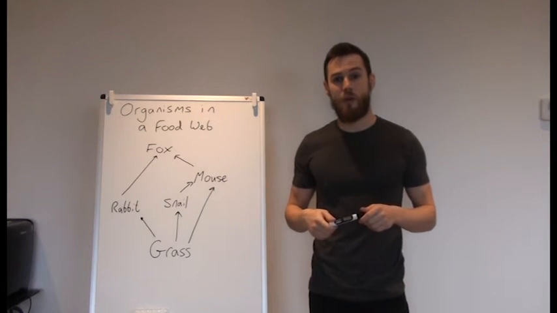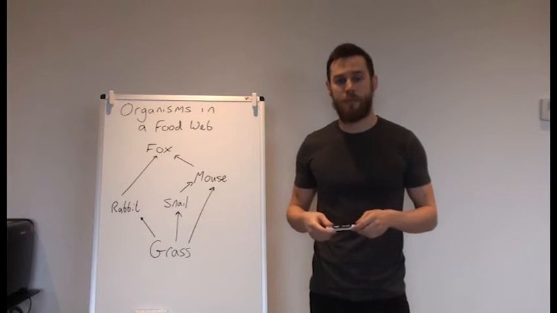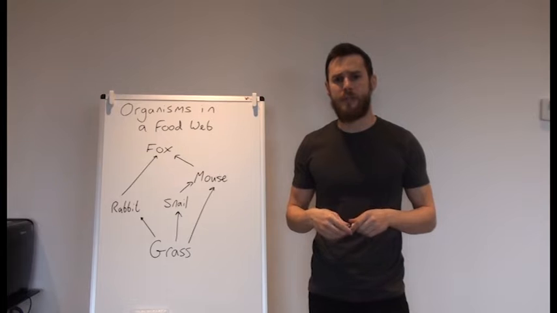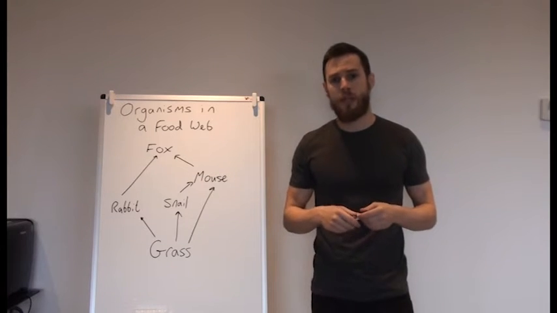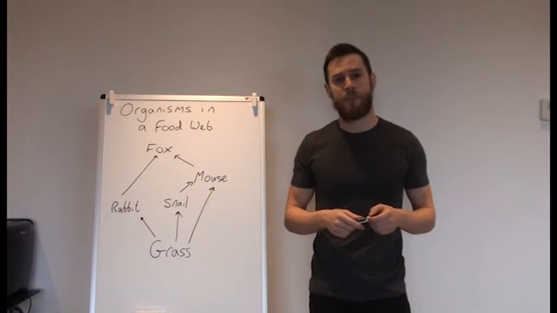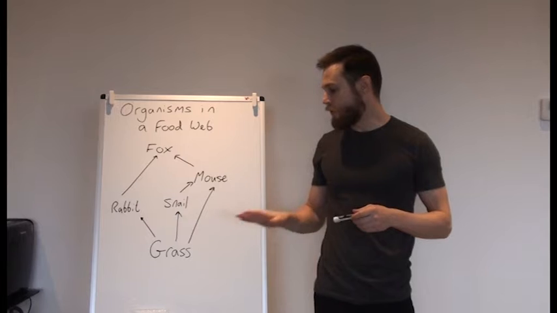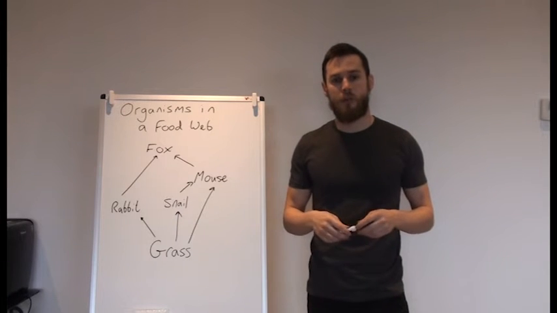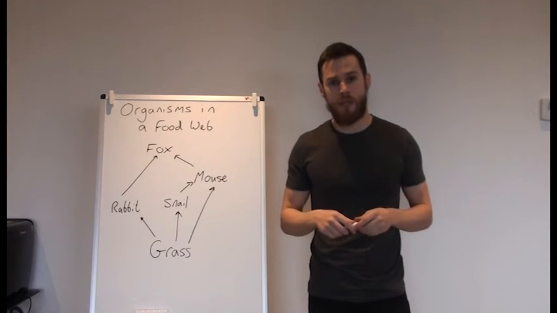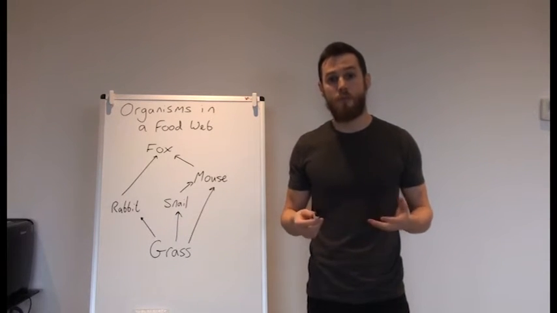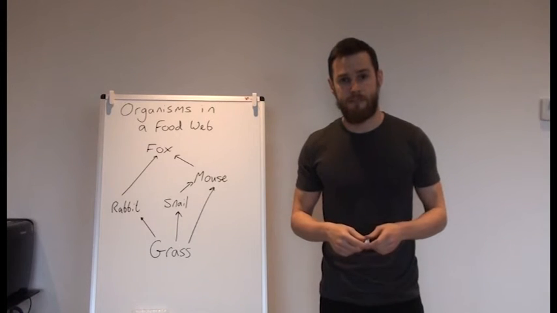Welcome to a video on organisms in a food web. Now this video is about the different words we use to describe each of these organisms. So we'll start with the bottom of the food web, grass. Grass is known as a producer. This is because it makes its own food using photosynthesis.